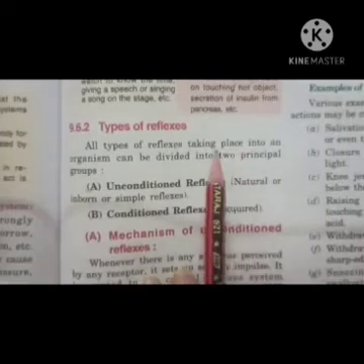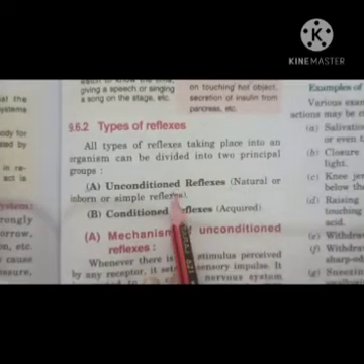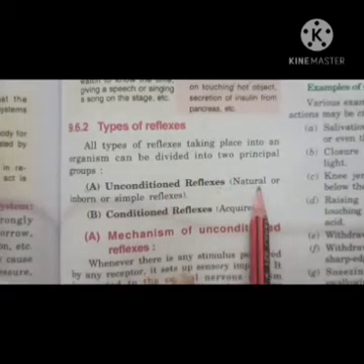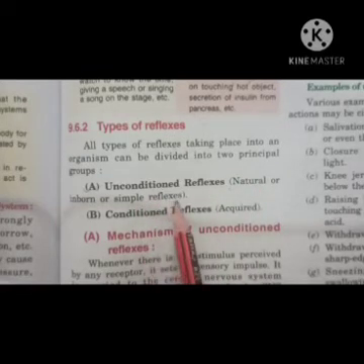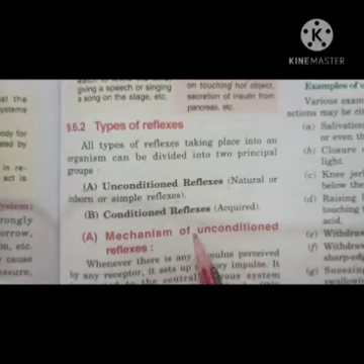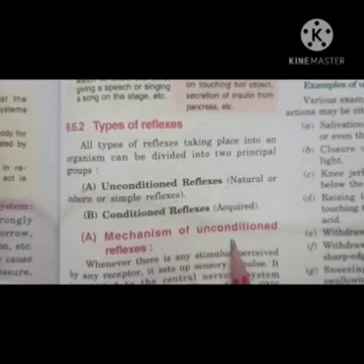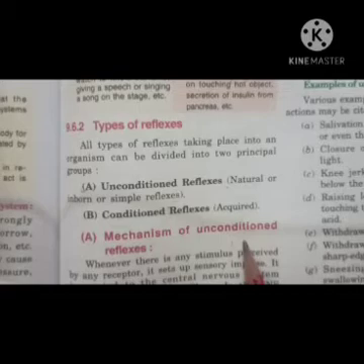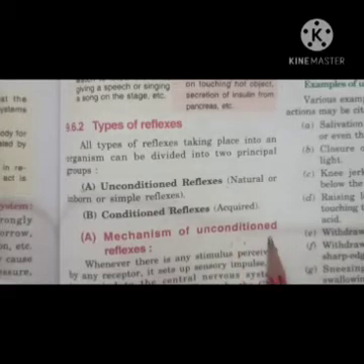Okay, now there are two types of reflexes. One is called unconditioned reflexes, or natural, inborn or simple reflexes, and second is conditioned reflexes or acquired reflexes. Actually, what are unconditioned reflexes? These are the reflexes in which no previous experience or learning is required. They are inherited, they are inborn, which we get by birth only. These reflexes are called unconditioned reflexes.